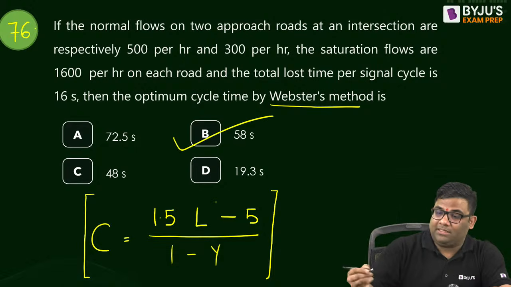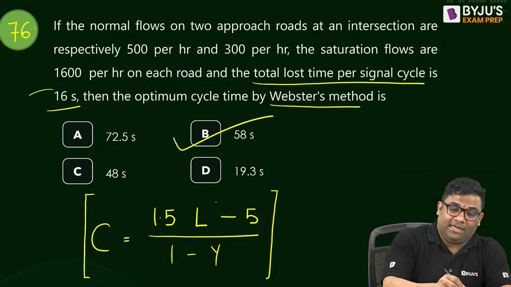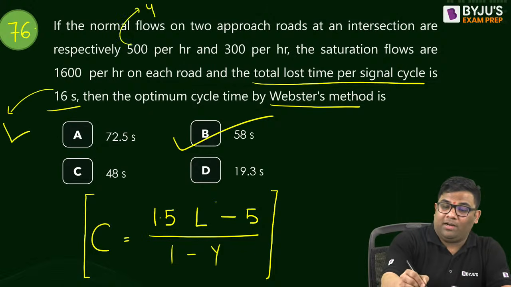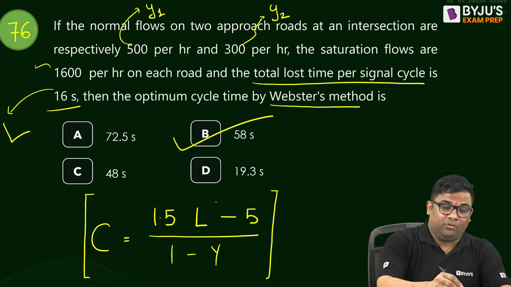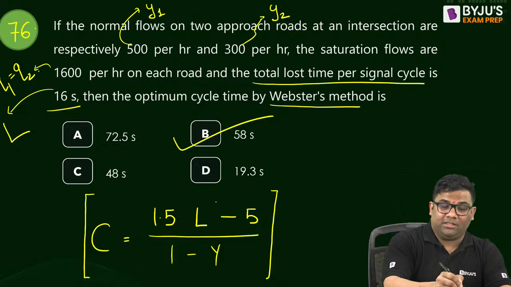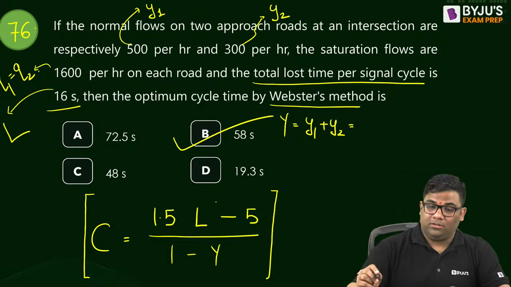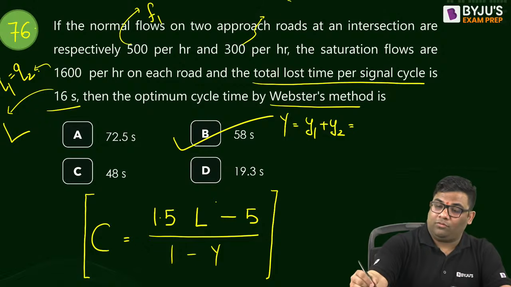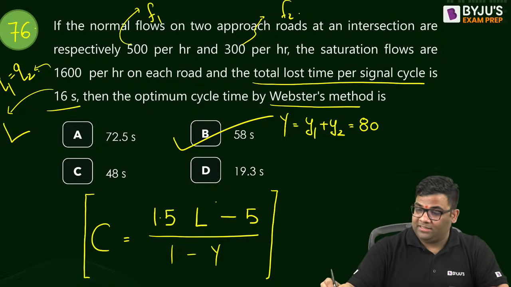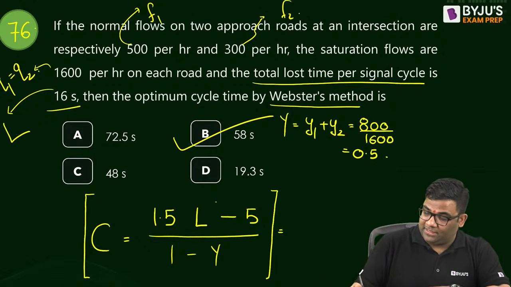The answer is 58 seconds. So you see, total lost time per cycle is given, so L is directly given. This is your Y1, Y2. Saturation flow Q1 is equal to Q2 is equal to 1600. Capital Y will be Y1 plus Y2. This is actually flow 1, flow 2: 500 and 800 by 1600. It is actually 0.5. If you solve this, you get 58 seconds. Next question,